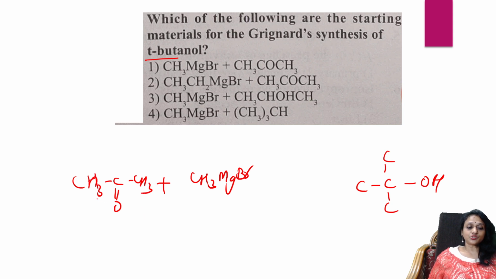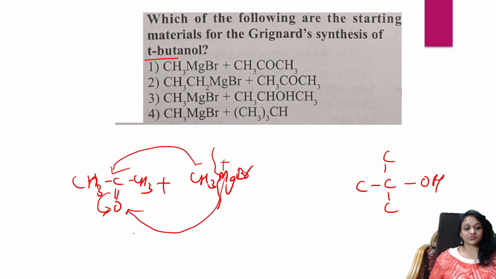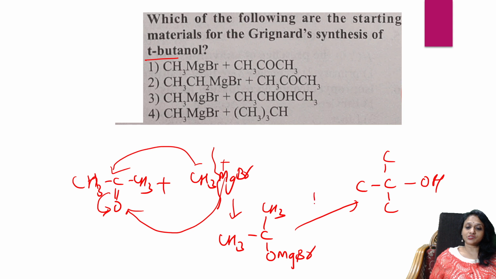Now, when these two combine, oxygen pulls the electron density. There is a cleavage of the bond. This becomes your negative. This becomes your positive one. So positive comes and attacks oxygen. Negative comes and attacks this. So what do you get? You get a compound OMgBr and your CH3. Now simple. Do hydrolysis to this.